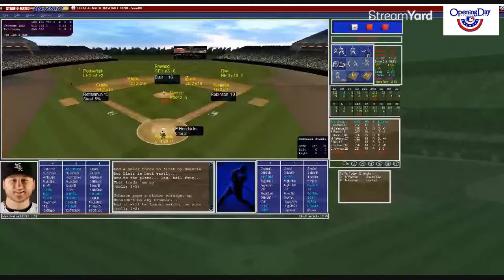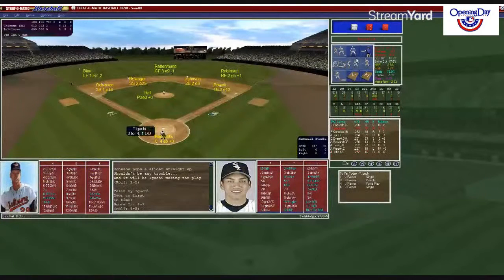Bases loaded, 2 out, left on left. Persinski sets the target. Burley trying to get out of this. Let's see if they leave him out there. Bases loaded. Here's the pitch. He stays. 4-5 ground ball to second. Gucci gets it. And Mark Burley comes off the mound. Big pat on the back. We're through 7. White Sox lead by 8. 8-0.